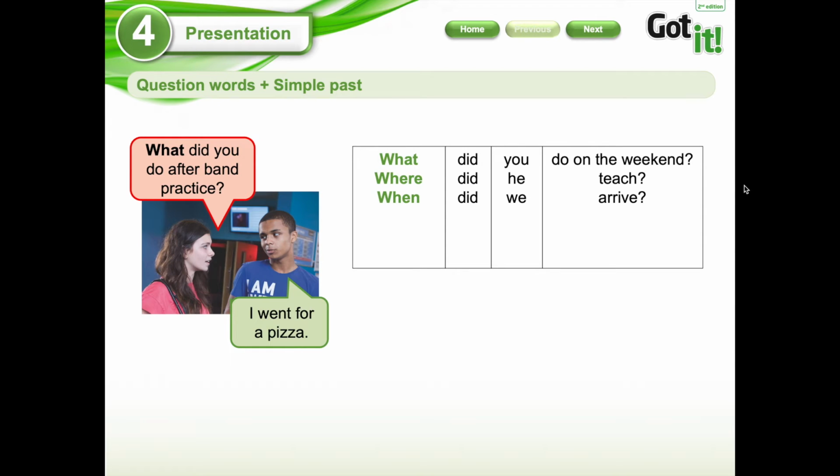It could be months, weeks, minutes, hours, it's referring to a time in general, okay? So when did we arrive? Maybe we arrived at 10 o'clock or we arrived last week, okay? So when is always referring to time.